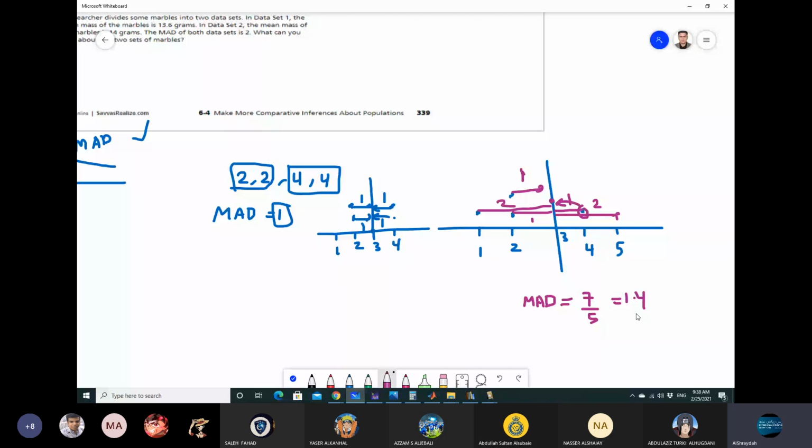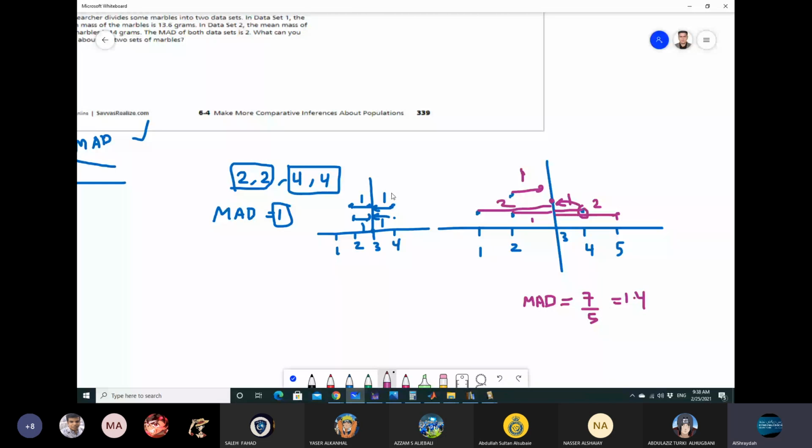So if you graph the shape here and the shape here, the dispersion here is more. So dispersion is the average of the distance from the data values to the mean, not the median. In general, if you have x_i minus x bar, the mean, and you take the absolute value and divide by the number of data values that you have, it is the same way as calculating the average.